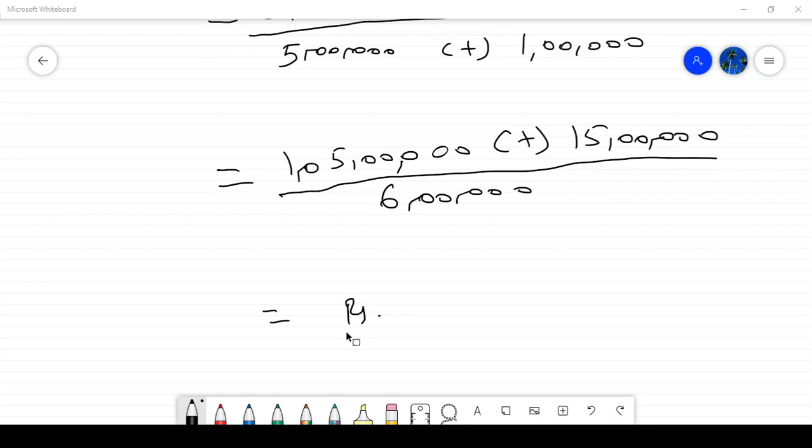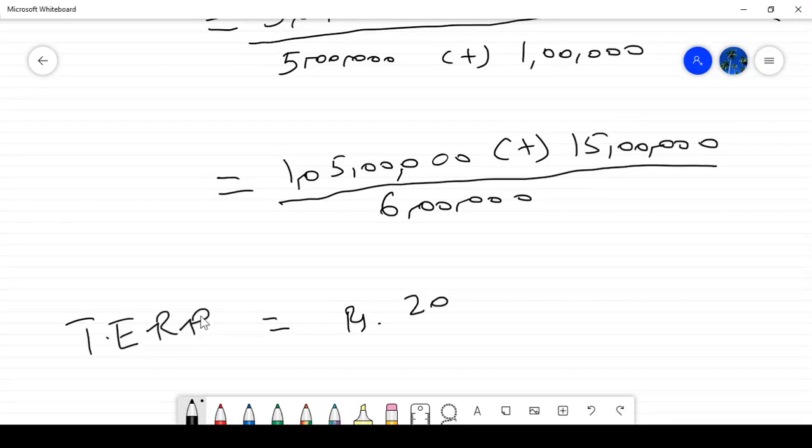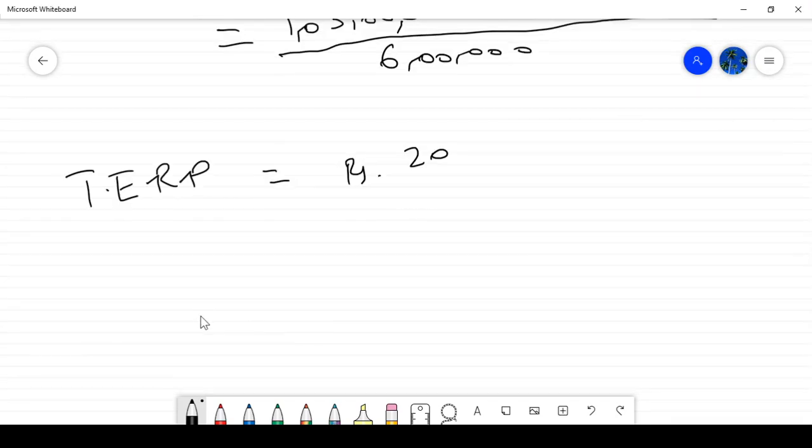Why am I calculating the theoretical ex-rights price? Because I need to identify the bonus element. Why am I identifying it? Because I have to adjust my weighted average number of shares for the bonus element. Why adjust? Because bonus is issued free of cost.